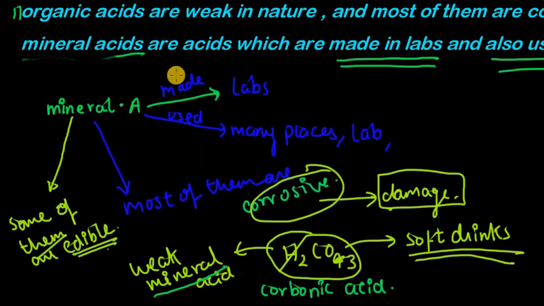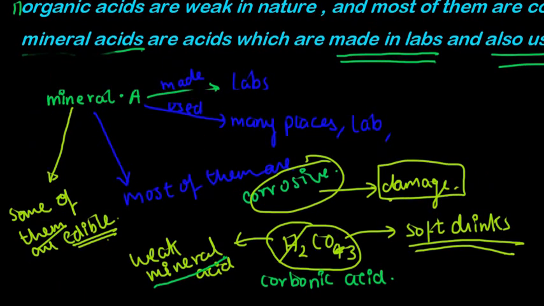Now let's go into the mineral acids themselves, the strong ones, the big boys, like HCl. Does anybody know what HCl is? HCl is hydrochloric acid.